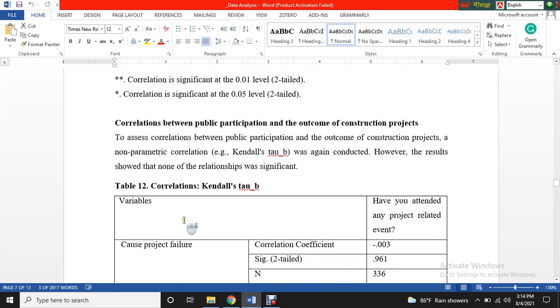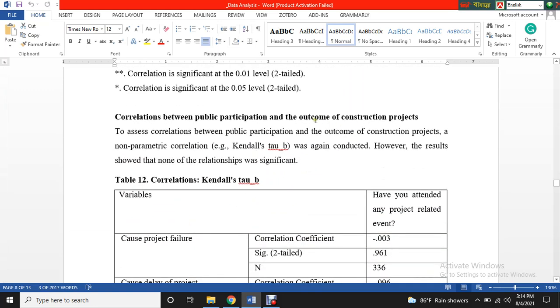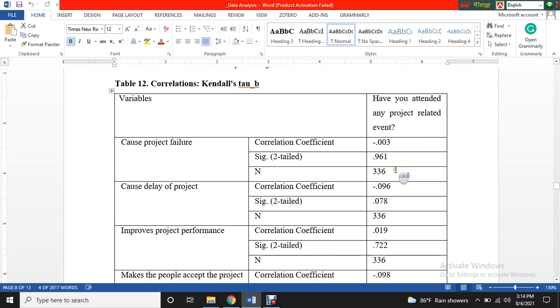Then I did the same analysis with the outcome of the construction. This is the correlation coefficient, but how can we understand whether it is significant or not? By looking at the p-value. If the p-value is greater than 0.05, you cannot say it is significant. If it is below 0.05, it is significant.